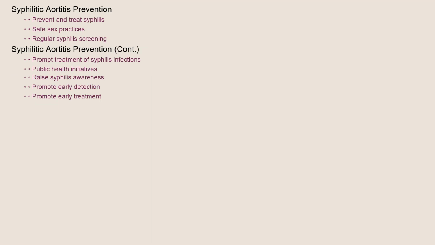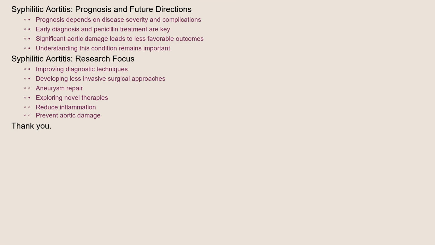Prevention of syphilitic aortitis hinges on preventing and treating syphilis. This involves practicing safe sex, regular screening for syphilis, especially for individuals at high risk, and prompt treatment of any identified syphilis infection. Public health initiatives aimed at raising awareness about syphilis and promoting early detection and treatment are also crucial. The prognosis of syphilitic aortitis depends on the severity of the disease and the presence of complications.